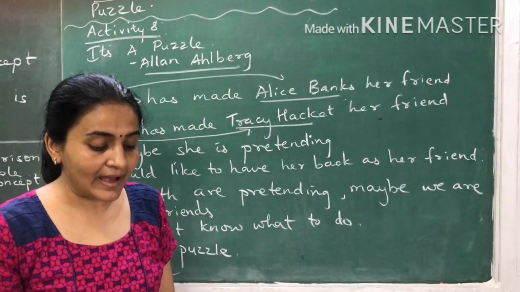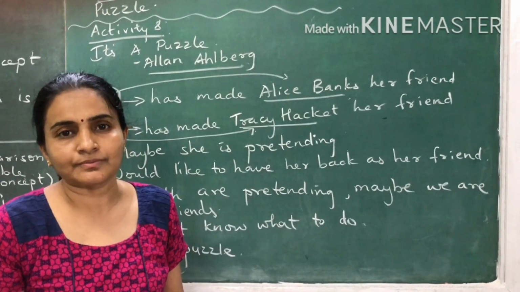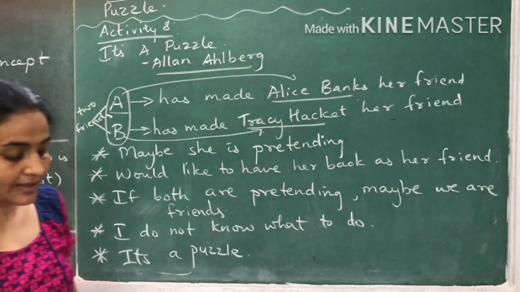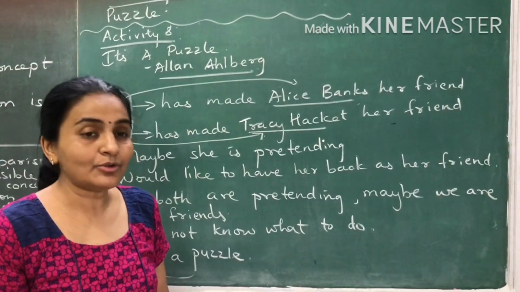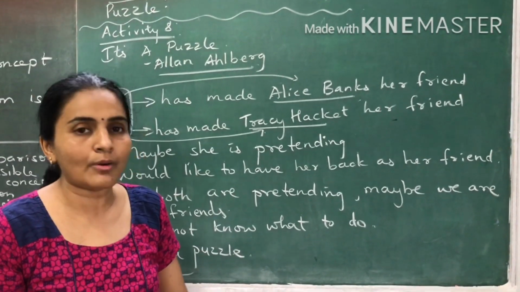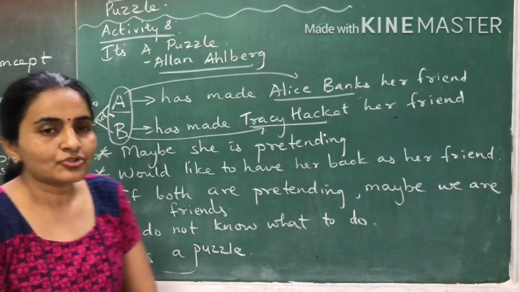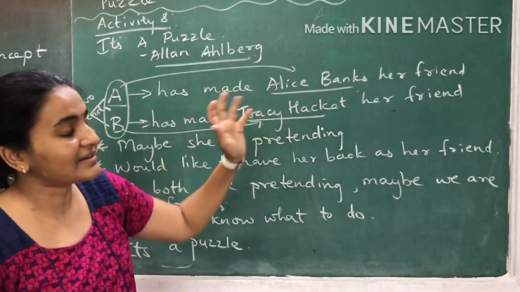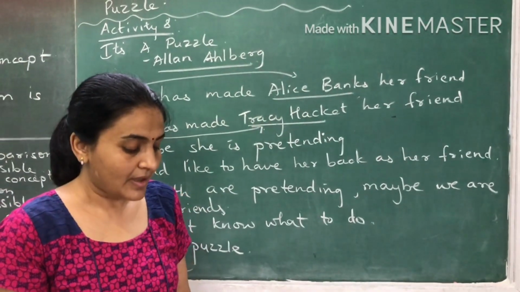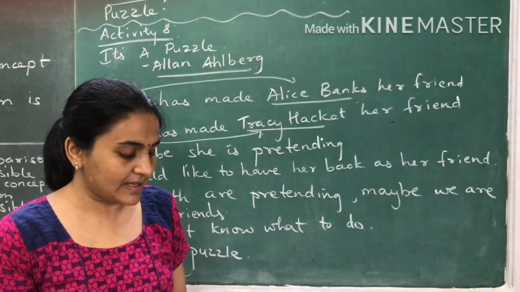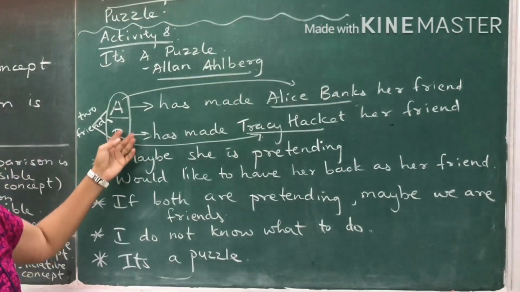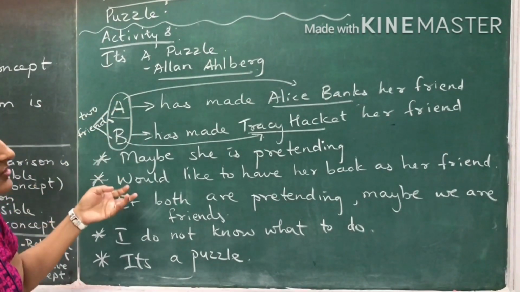I would get her back, only I do not want to say so. But does A want B again to be her friend? Yes. So I pretend to have secrets from her and go about with Alice Banks. So she just pretends that she has made Alice Banks her best friend. But what bothers me is maybe she is pretending. Maybe B is also pretending, A is also pretending, B is also pretending.